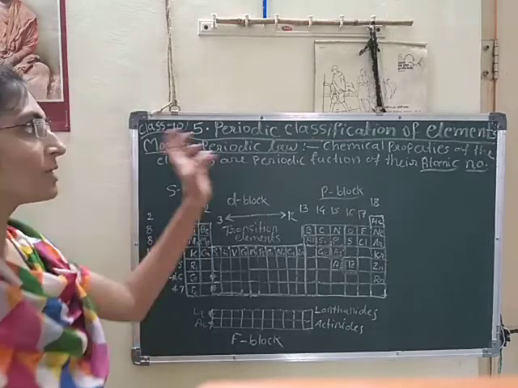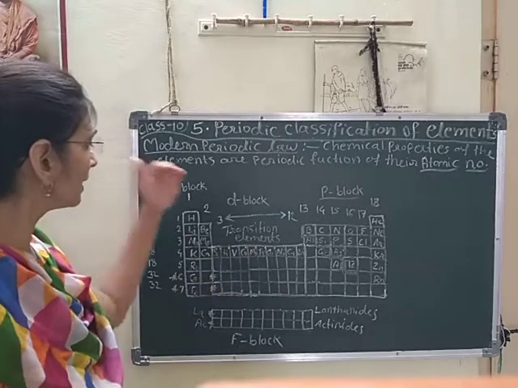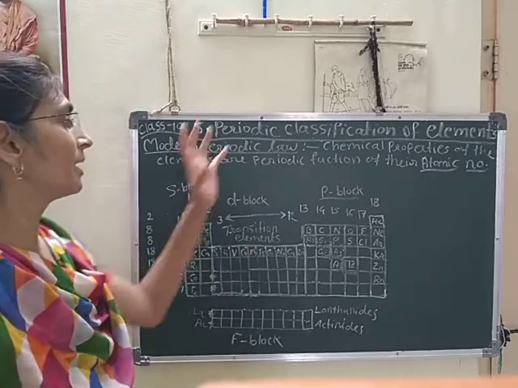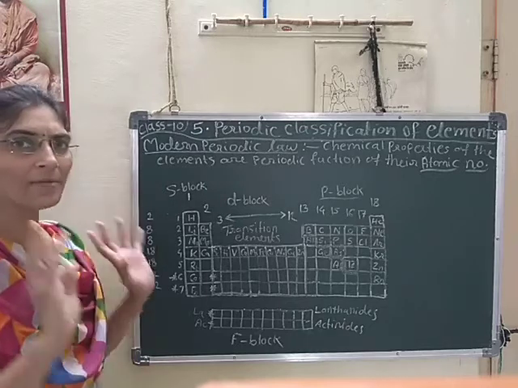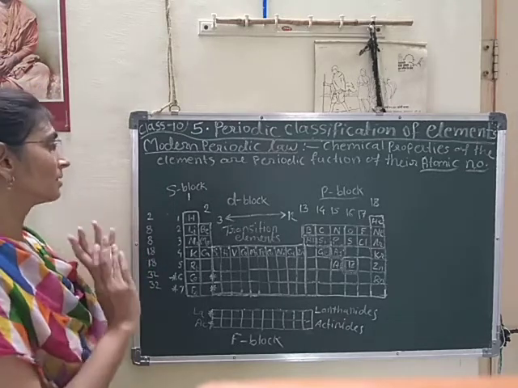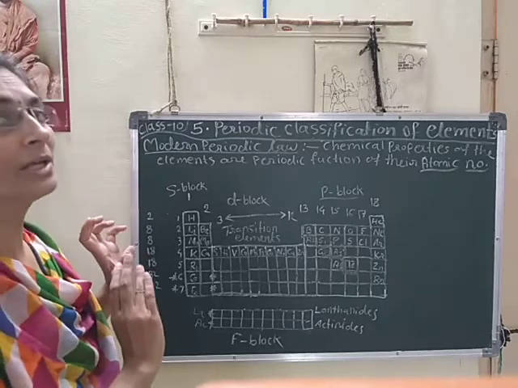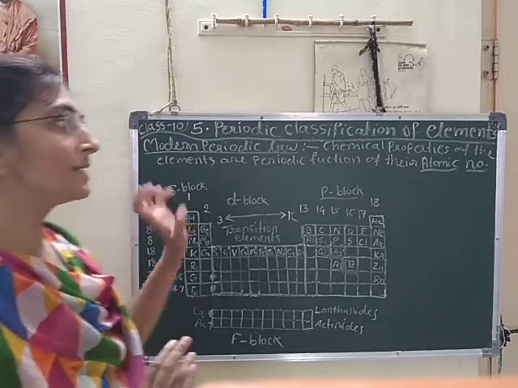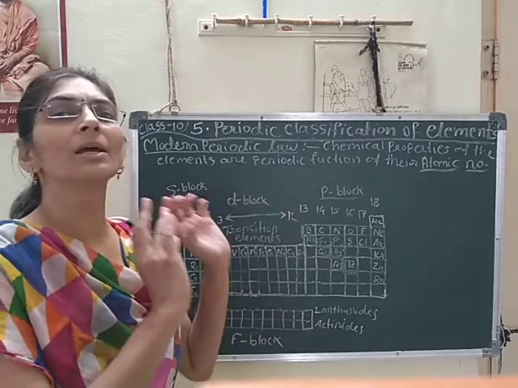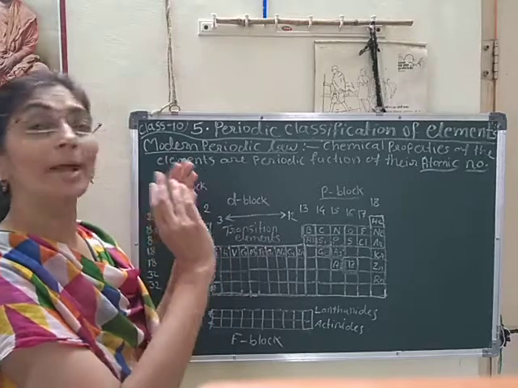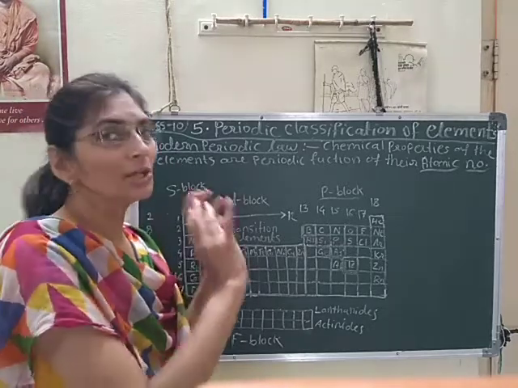Okay. So this was the introduction about the modern periodic table. We will see in detail this periodic table, all the trends we will see here. Again, I will describe in detail this periodic table now. Because the modern periodic table is based on atomic number, some limitations of Mendeleev's periodic table are cured here.